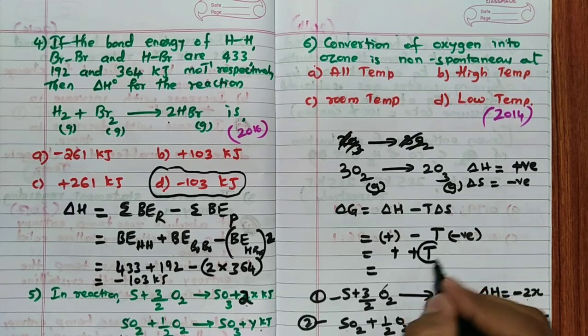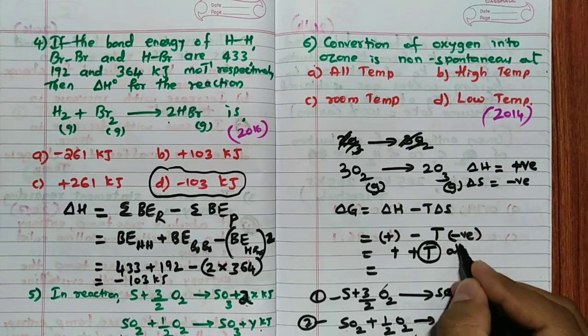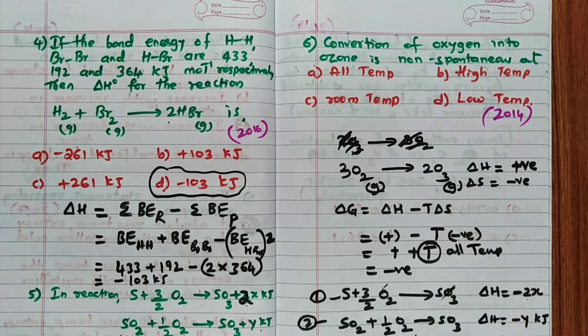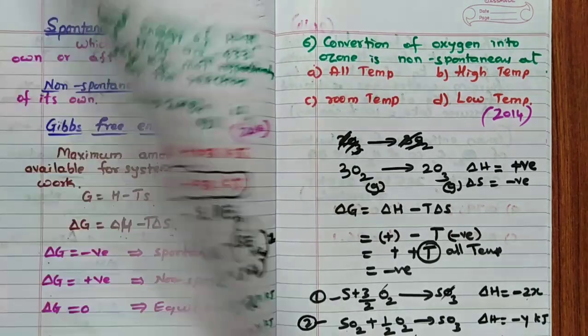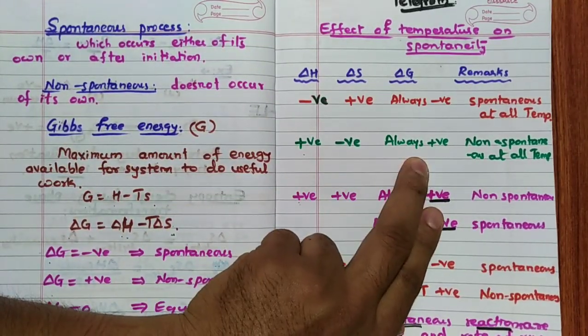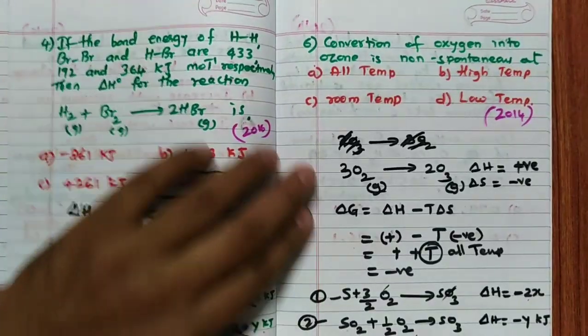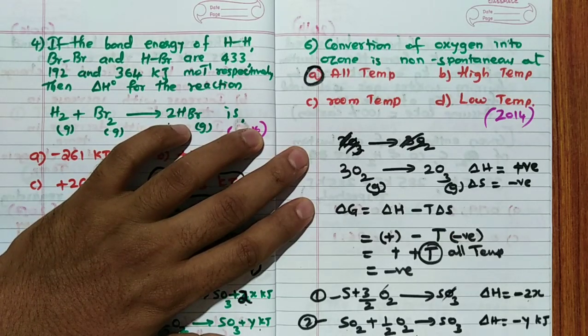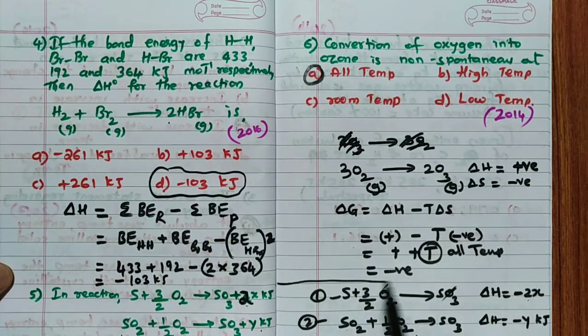Whatever temperature you take, any temperature, delta G will be positive only. Correct? So here also you can see delta H positive, delta S negative, always positive at any temperature. Hence remember, at all temperatures it is non-spontaneous. Like this, you can easily solve.